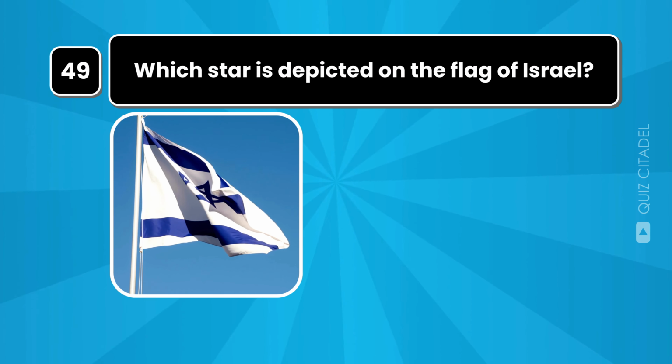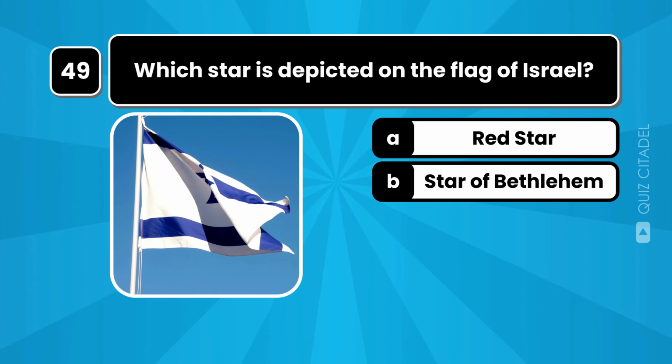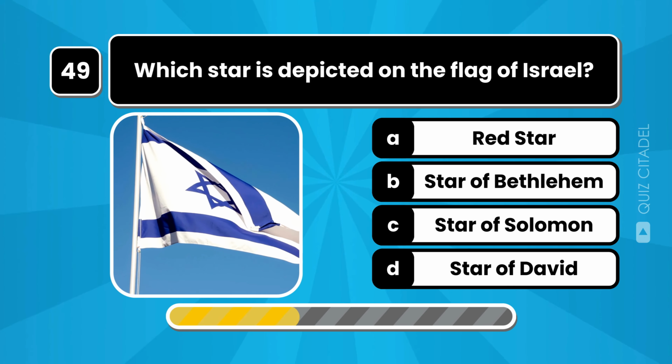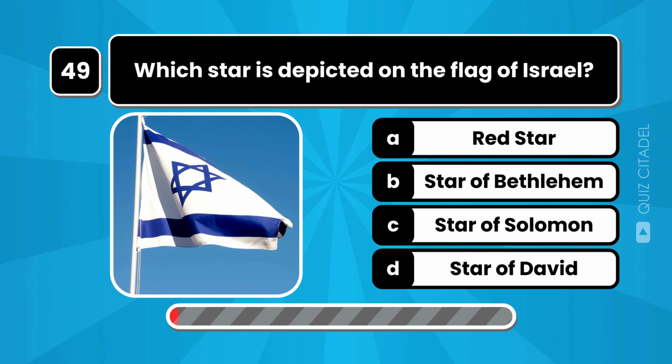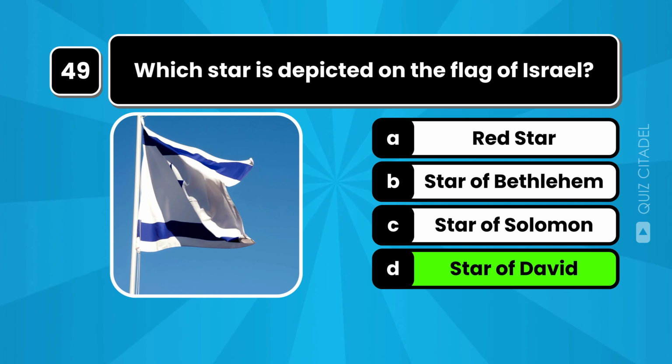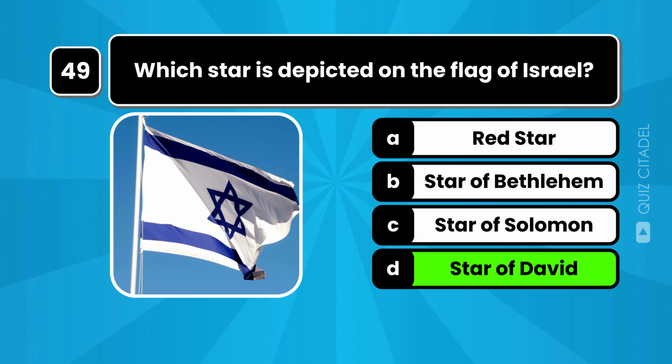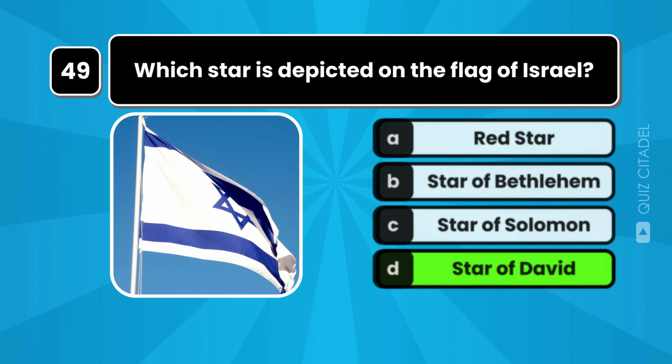Which star is depicted on the flag of Israel? The flag of Israel features the Star of David, a symbol of Jewish identity and Judaism, consisting of two overlapping triangles.